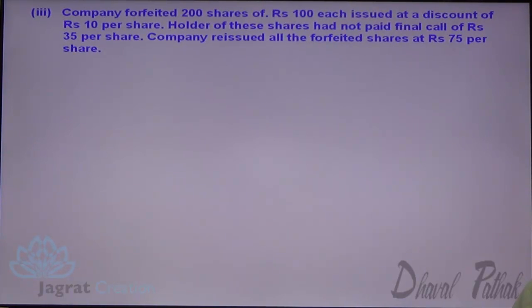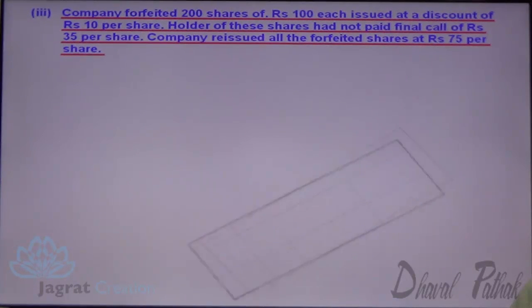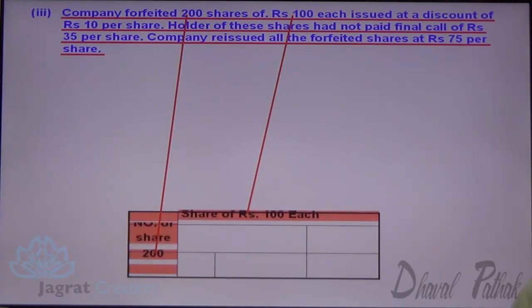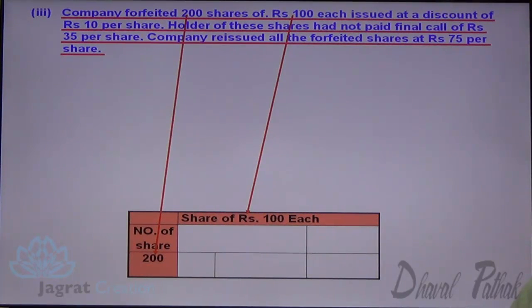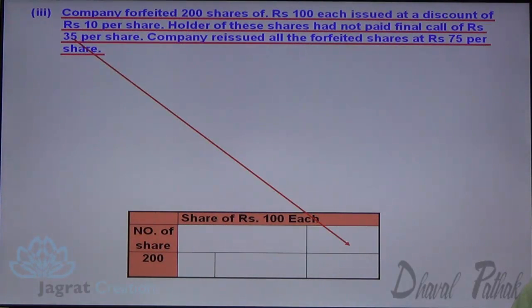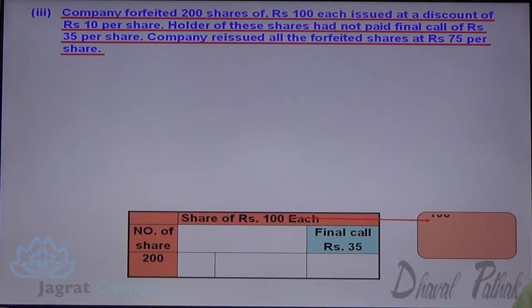The company reissued all the forfeited shares at 75 per share. Now look at the working. Number of shares forfeited are 200, each share is of 100. Final call is 35, so 100 minus 35, 65 is the total amount including discount.